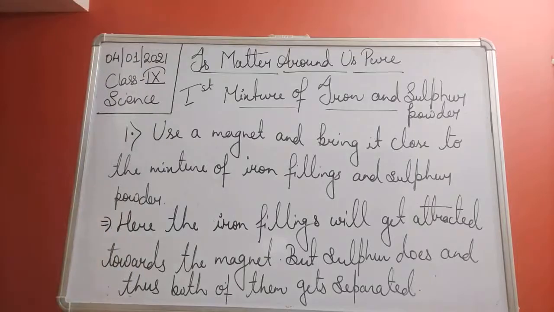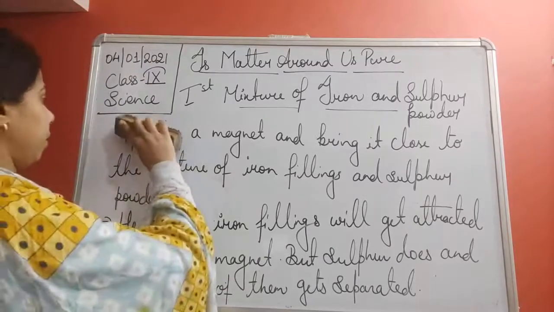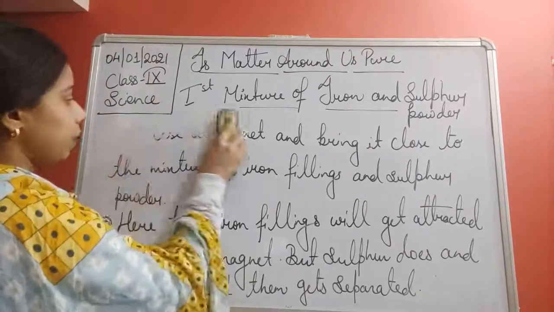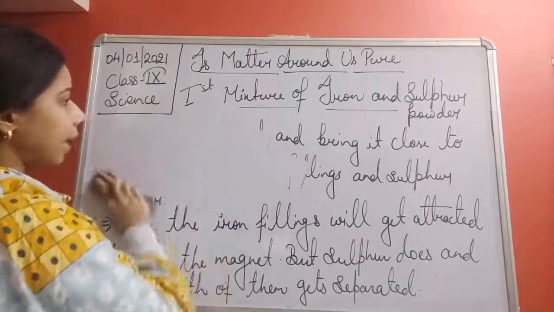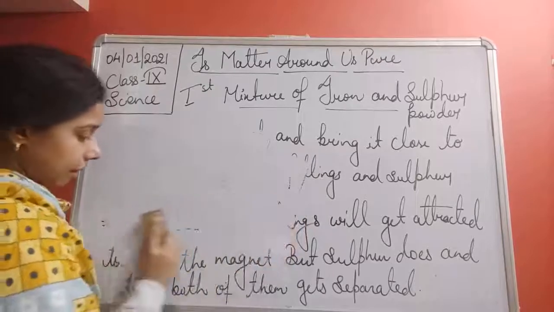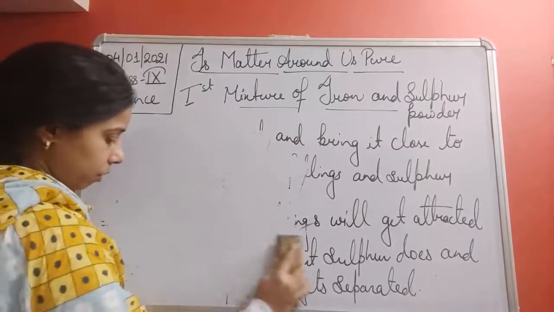Now let us see another one. So here, by physical means, we are able to separate the iron and the sulfur powder.